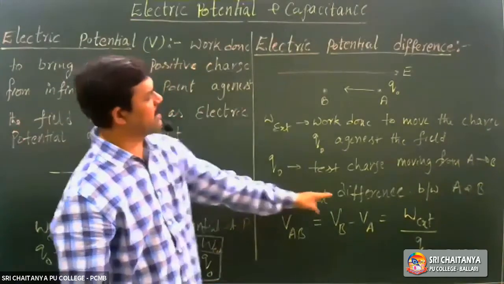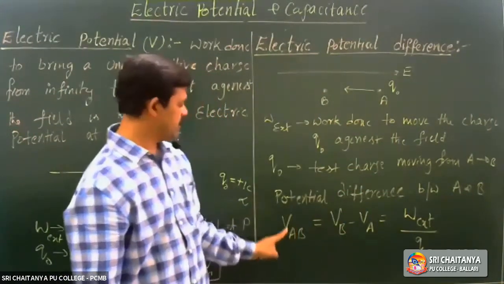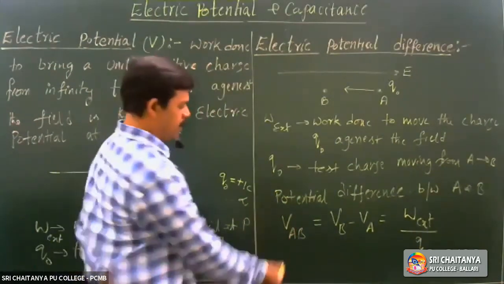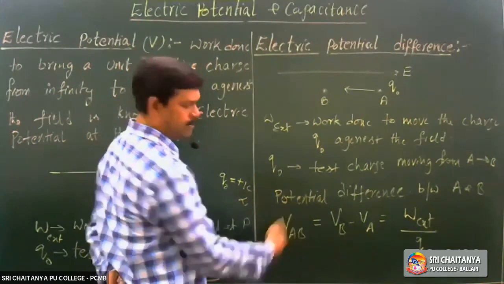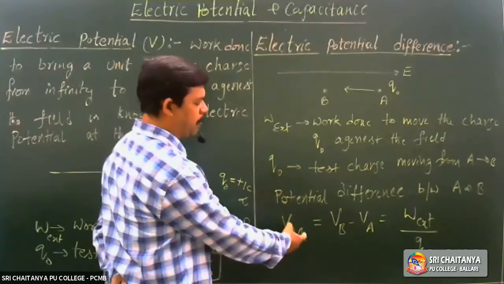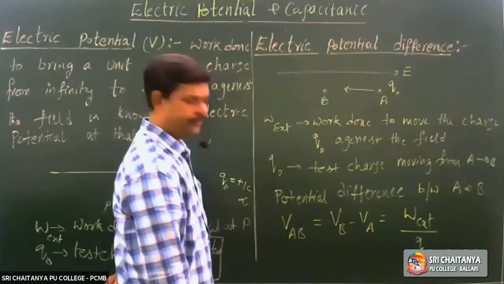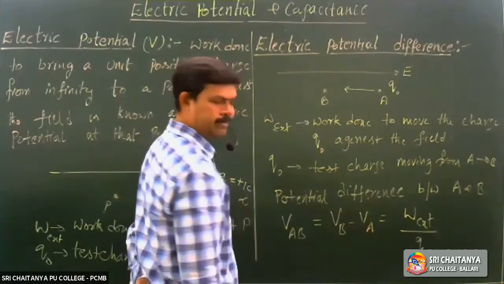Then potential difference between A and B is termed as VAB. VAB tells you it is moving from A to B. A is the starting point, B is the ending point. It is written as VB minus VA.